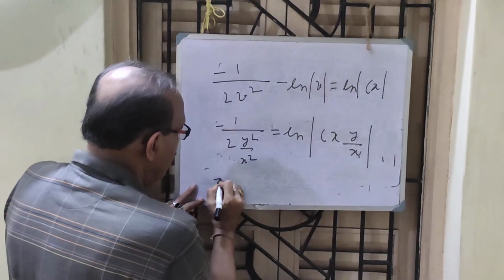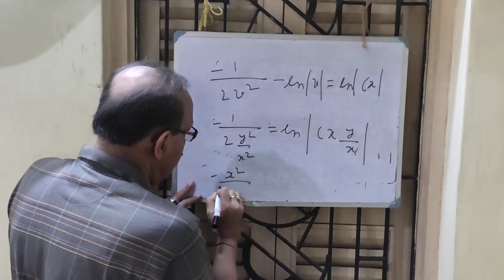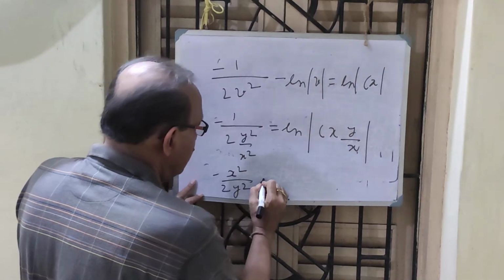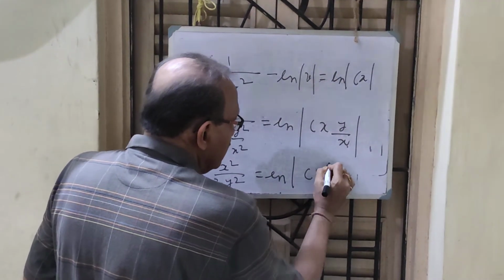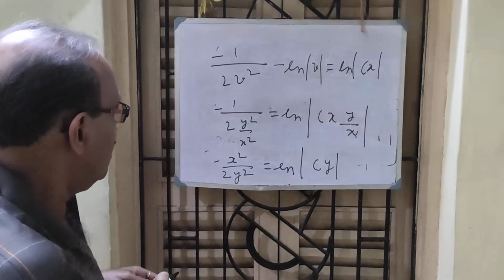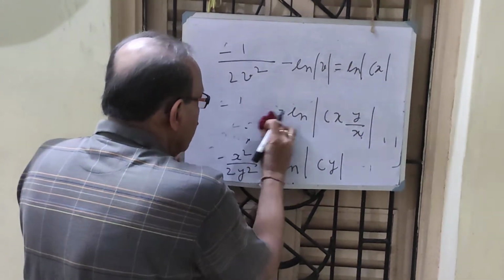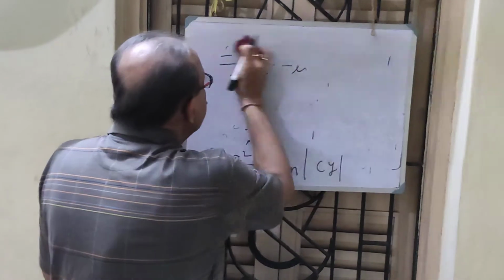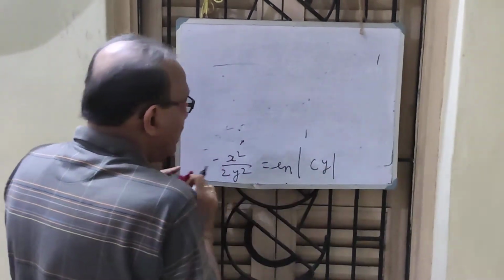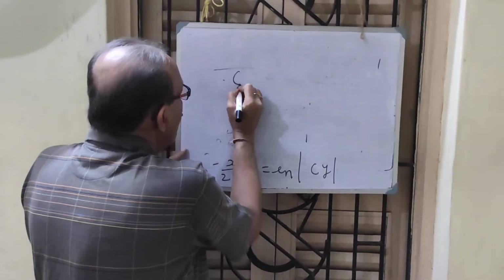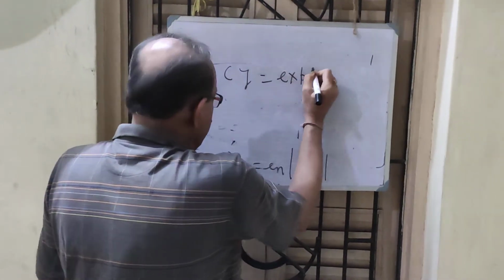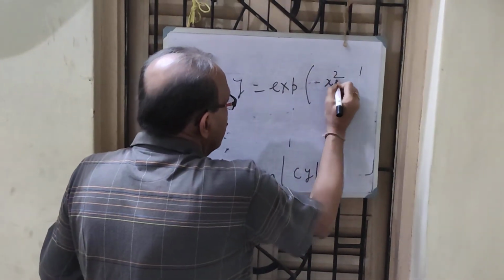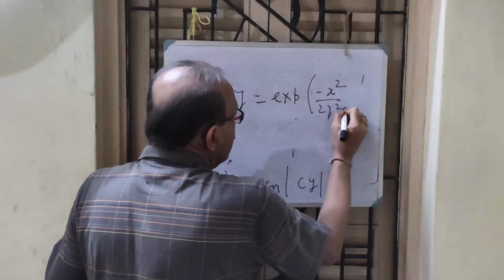Therefore, it is minus x square over 2y square equal to ln cy. Since x is not equal to 0, I now apply the definition of ln, and I get cy is simply equal to exponential minus x square by 2y.